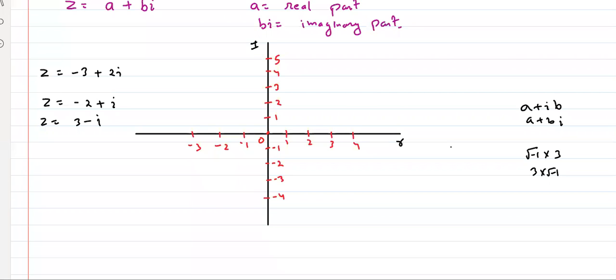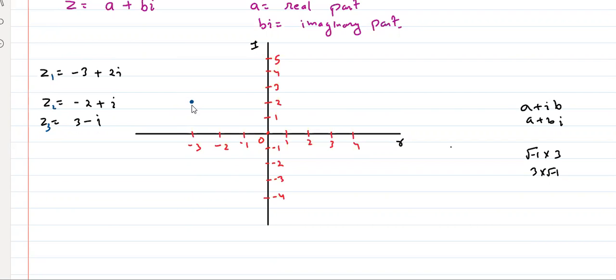So I guess all of you can plot this. Super easy. Just like vectors. So -3 plus 2i: real part -3, and this point. So this is this one. I will just write Z1, Z2, Z3, just as representation. I hope by studying vectors you should know.